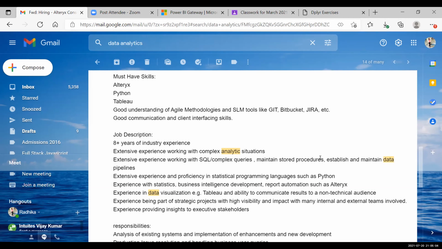Okay, and by stored procedures, I'm assuming it would mean more or less the same thing, some sort of way of storing the queries only.